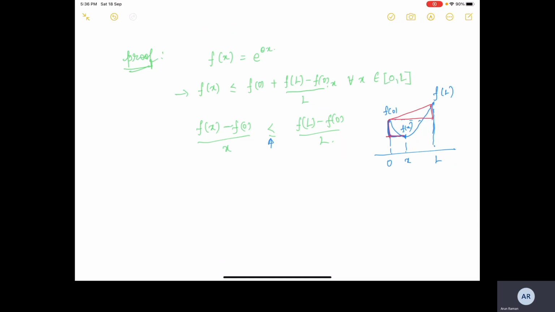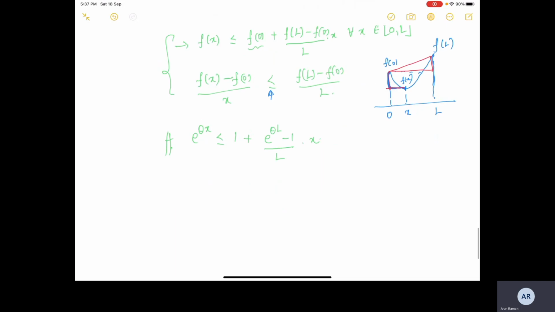Okay. So this is true for any convex function. So we have the exponential is a convex function. So we will have e to the theta x is less than or equal to f of 0, which is 1, plus e to the theta L minus 1 by L into x. Okay. So we used a different trick. The flow of the proof is that we used a trick that exploits the convexity of the function to obtain this result. But this is true for scalars.